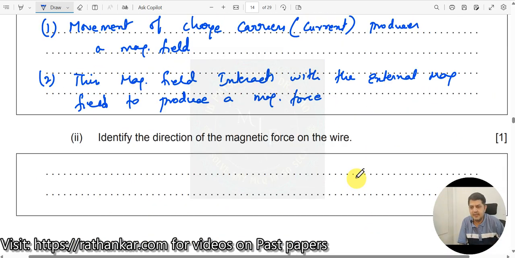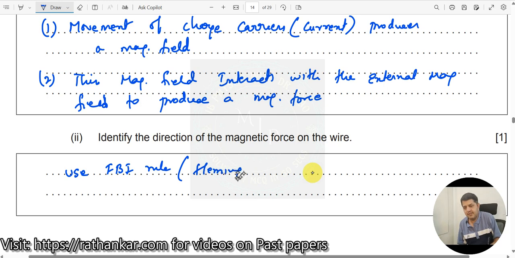Next, let us move on to the next one. Identify the direction of the magnetic force on the wire. So which rule will you use? Use the FBI rule, or maybe you have to write Fleming's left hand rule, but writing this alone will not give you a mark. You need to mention how you use this. Let me go back to the figure.